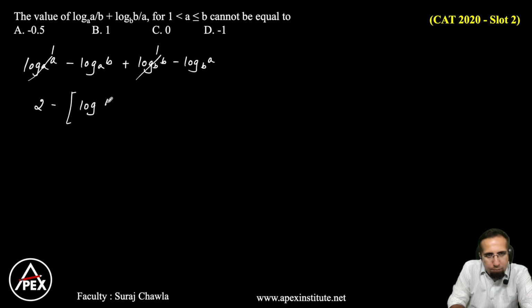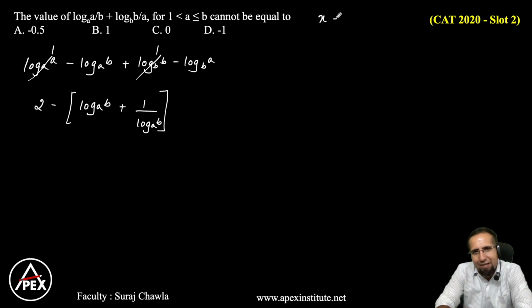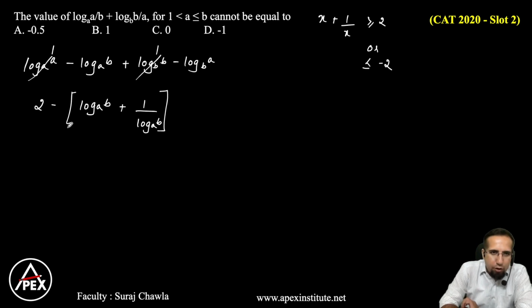You have log B base A and I have log A base B. To simplify this, I can write this as 1 by log B base A. Now when I see log B base A plus 1 by log B base A, can I recollect something in the form of x plus 1 by x? Now x plus 1 by x is always greater than or equal to 2 or less than or equal to minus 2.